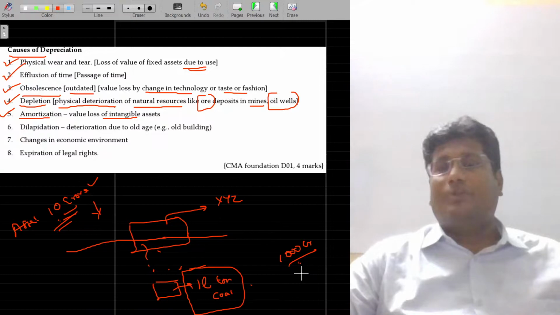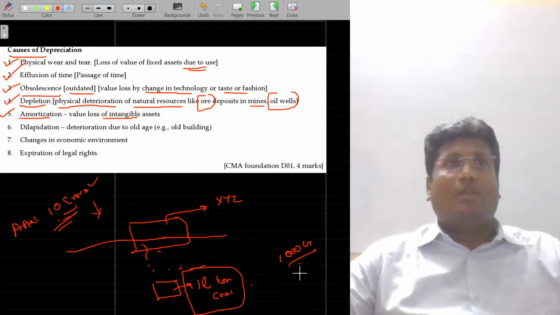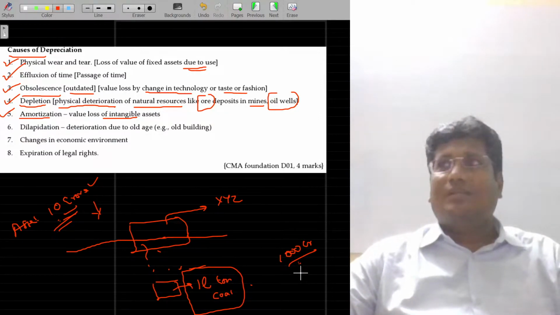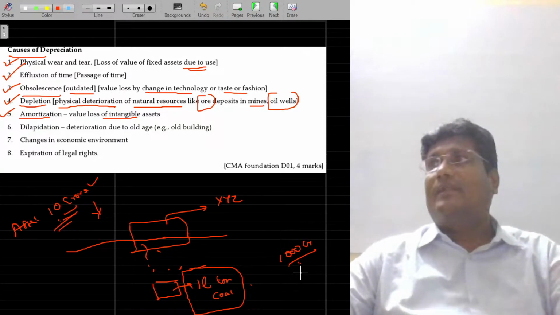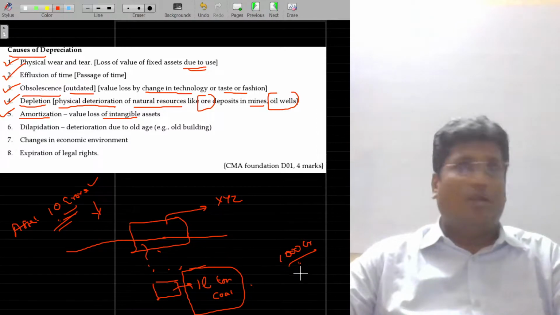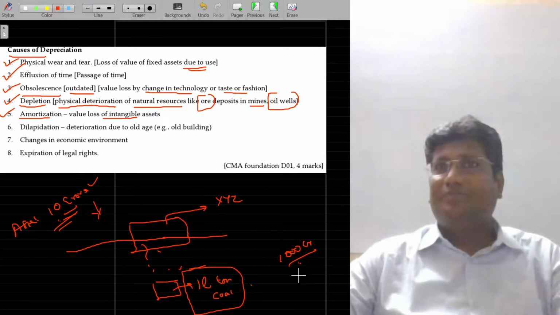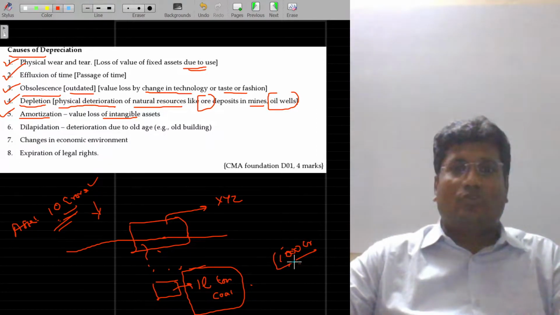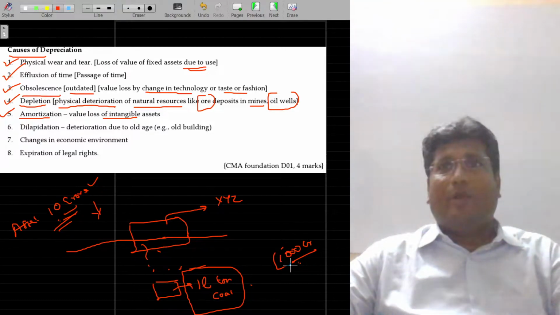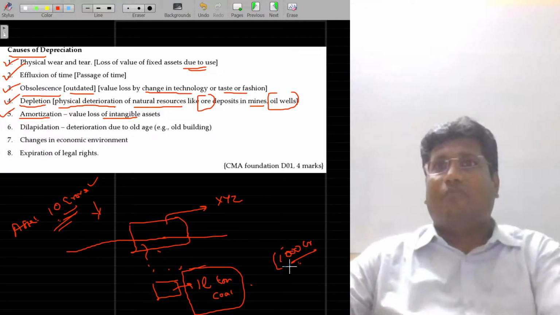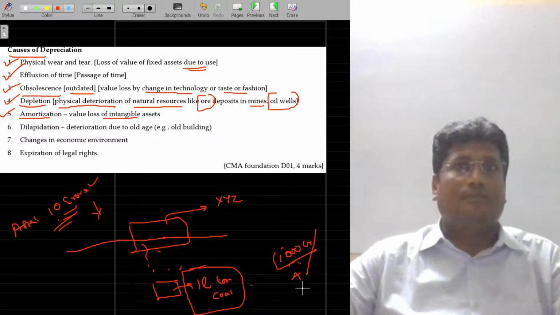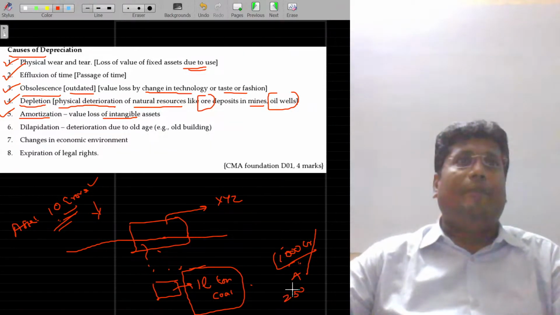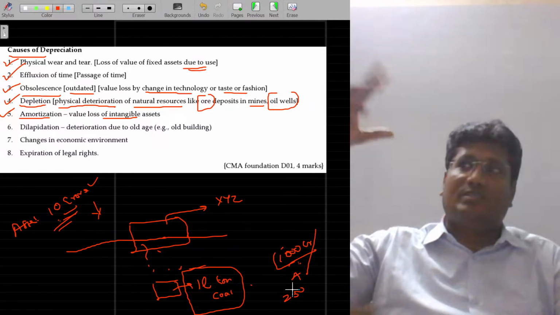How do they depreciate? The business will run for around 3 to 4 years. Already COVID is gone, 2 years is gone. Now, very rarely is the vaccination used. Are you still using the vaccinations? No. The 1,000 crores they used for R&D is no more useful after 4 or 5 years. So they have to debit that to the P&L account over the 4 or 5 years. 250 rupees is going to be debited to the P&L account as R&D expenses.